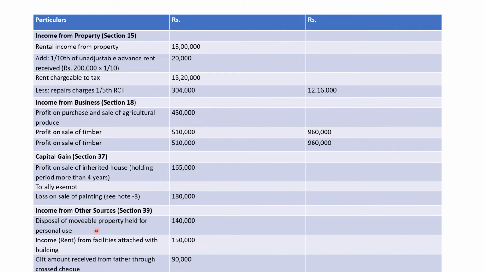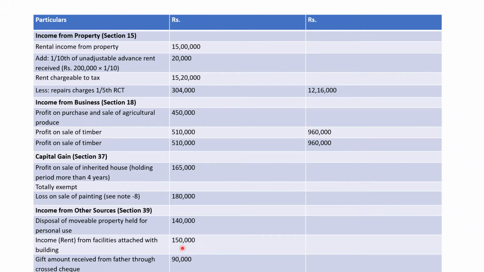And after that, gift from father through crossed cheque. This gift amount of 90,000 is taxable. No, it is not taxable. Gift from father is not taxable. There is no tax treatment for this 90,000. We will only take the amount of 1,50,000. This 1,50,000 is taxable as income from other sources. So we will add it.